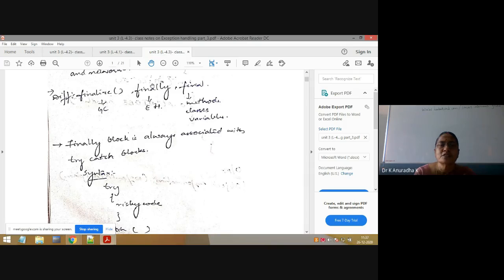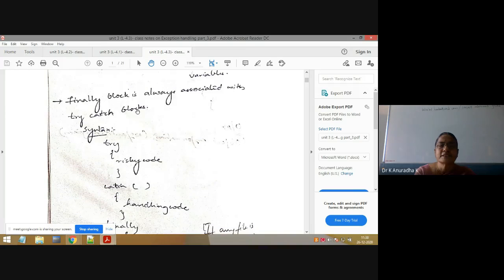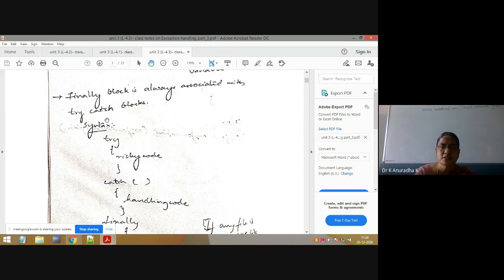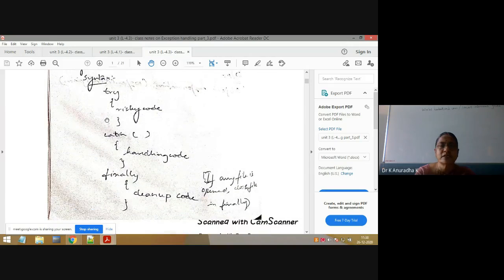The purpose of these two is only to close the connections which are opened in the program. Purpose is same, but this method we will use in garbage collection programs, but this block we will use in exception handling programs. That's it. Next, finally block is always associated with the try catch blocks. You can't write finally block independently. It must be associated with try catch blocks. That is one more important point regarding finally block.